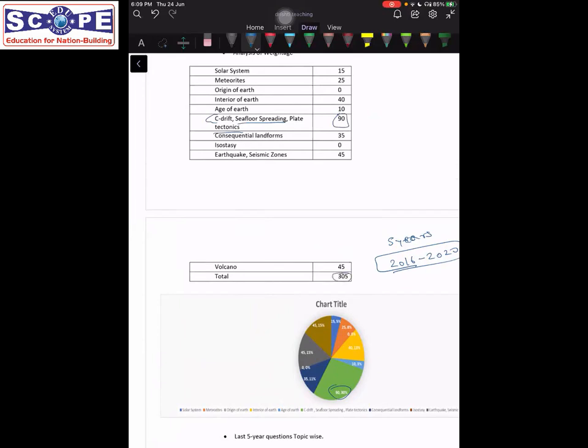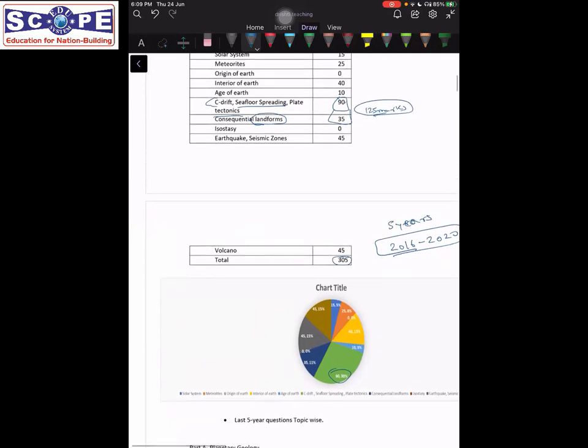Out of 305 marks, 90 marks of questions have been asked from this portion. And if we include the consequential landforms that we just talked about, this whole portion goes up to 125 marks, which is a major portion out of the total of 305 marks, right?